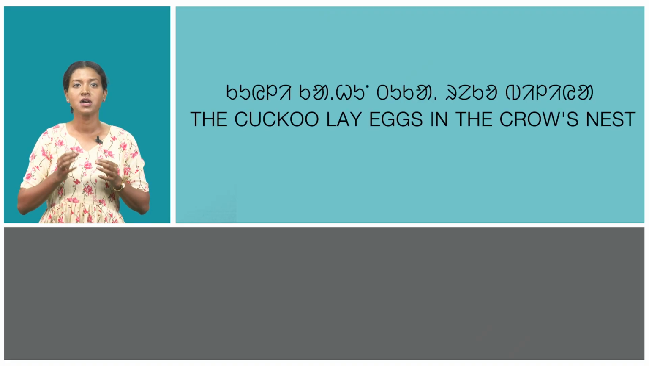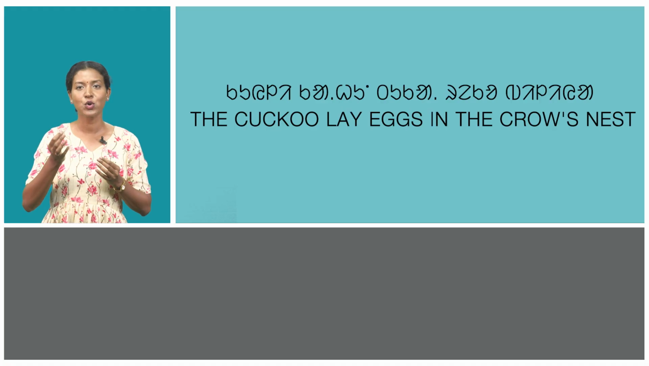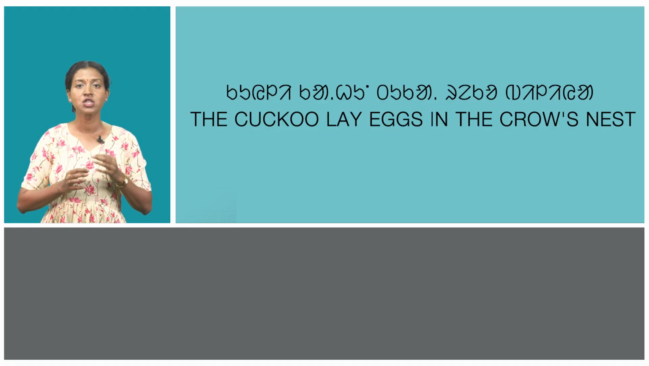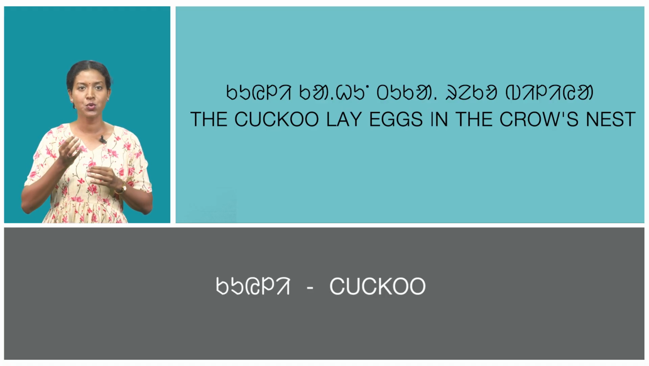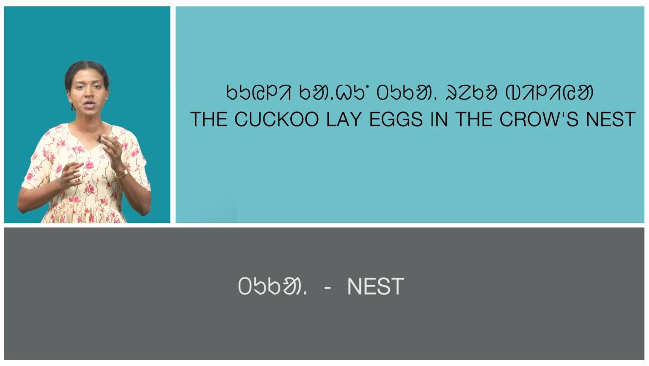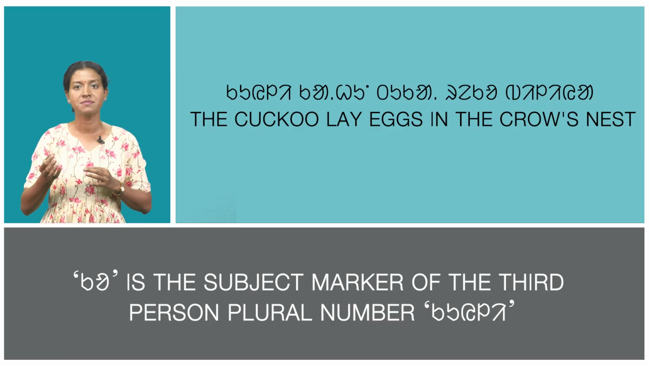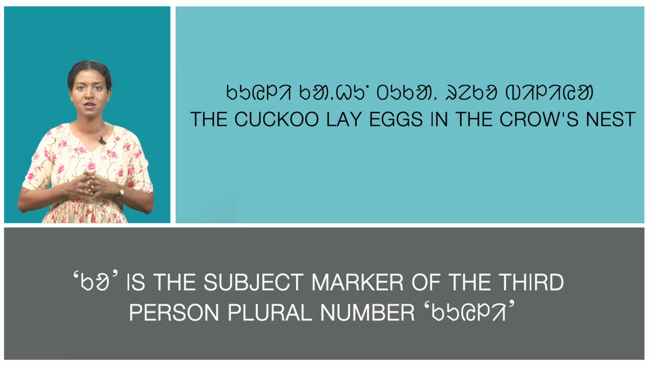In the first sentence, Kuili kahutukare ko bilia, which means the cuckoo lays eggs in the crow's nest. Here's Kuili, which means cuckoo, kahu, which means crow, tuka, which means nest, re, which means in. It is a postposition. Ko is the subject marker of third person plural number Kuili.